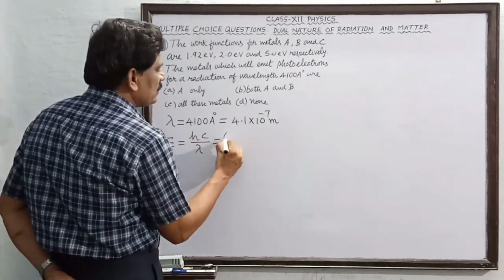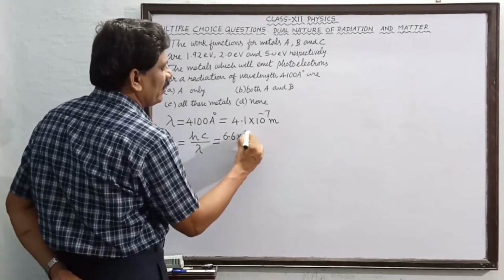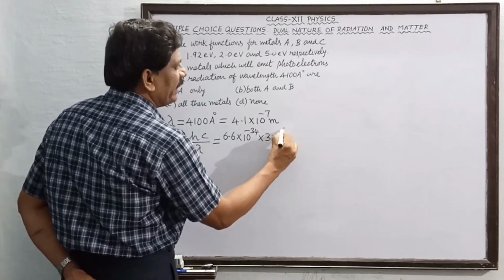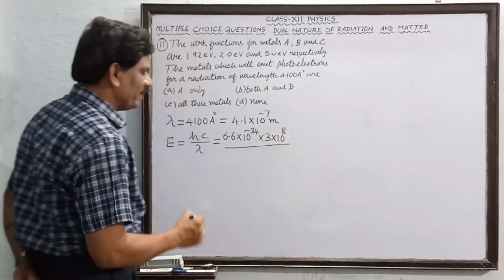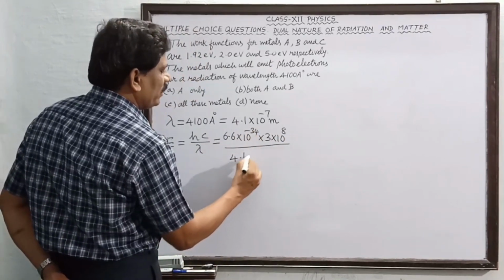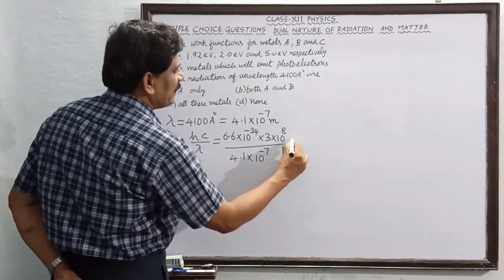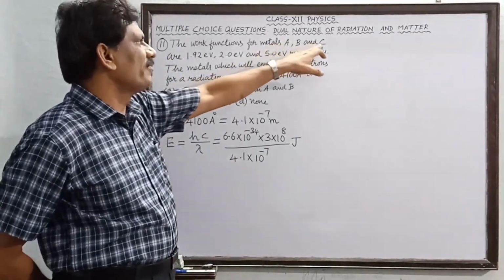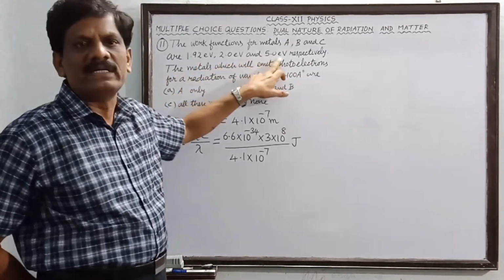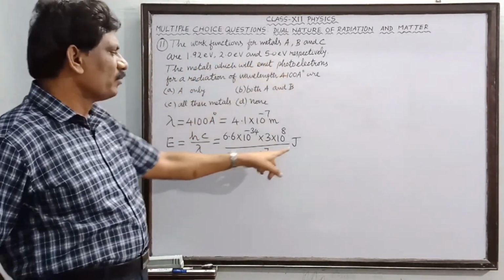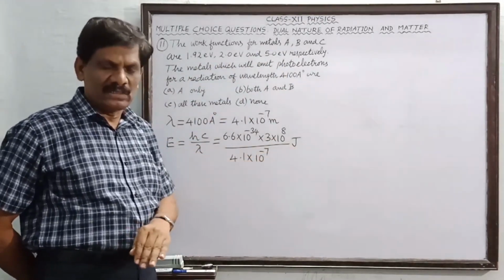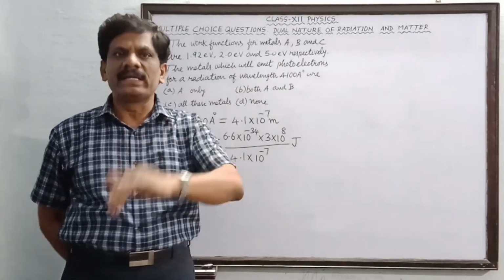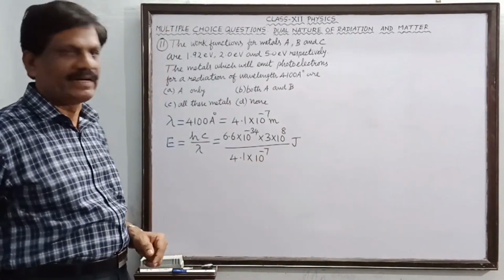So this is equal to 6.6 into 10 to the power of minus 34 joule second into 3 into 10 to the power of 8 meter per second, the velocity of light in free space, divided by 4.1 into 10 to the power of minus 7, and the unit is joule. But the work functions of A, B and C are given in which unit? Electron volt. So I am going to convert this joule into electron volt. Electron volt into joule means multiply by the charge of the electron. Joule into electron volt means divide this by the electronic charge.